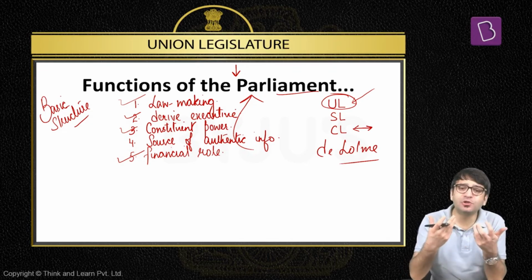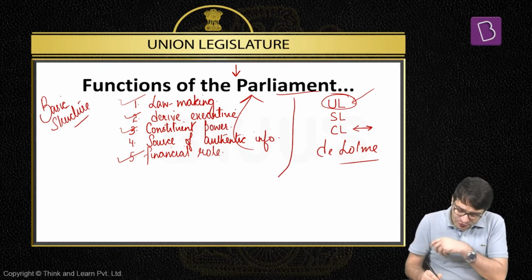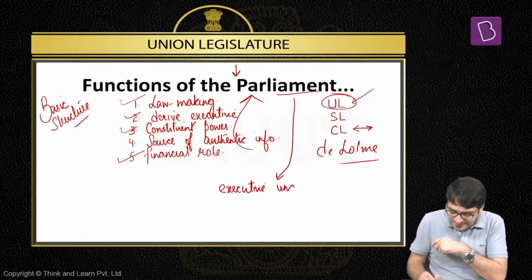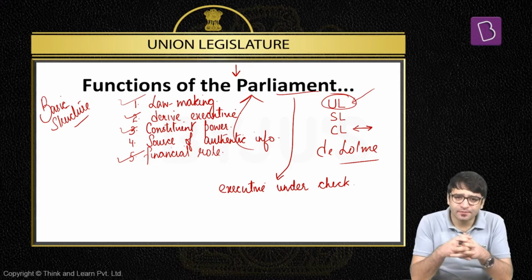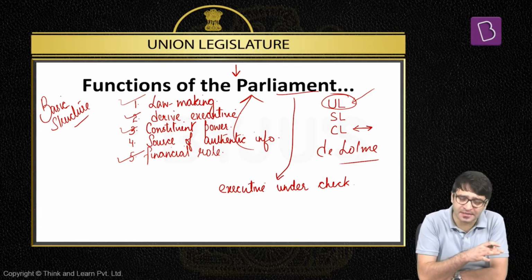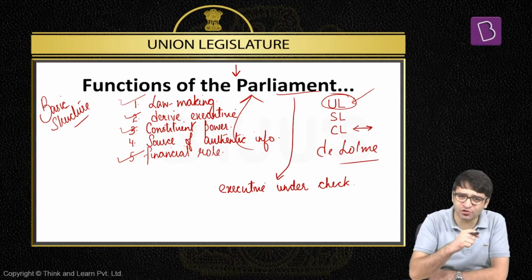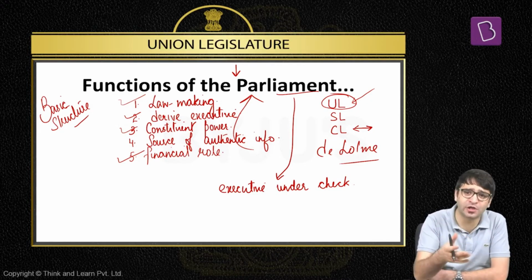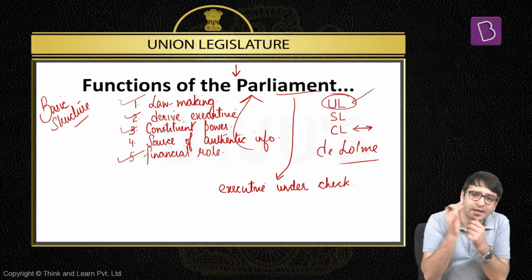One quick point here, there's another important role which is played by Indian Parliament. And that is to keep the executive under check. And how is the executive kept under check? Through budget, through debates, through discussions, through question hour, through zero hour. Let's say, for example, in Lok Sabha, there are various kinds of motions that can be passed, which we will discuss in great detail towards the end of this chapter. But motions such as confidence motion, no confidence motion, adjournment motion, and it is through these tools that Indian Parliament keeps a check on the executive, or legislature keeps a check on executive.